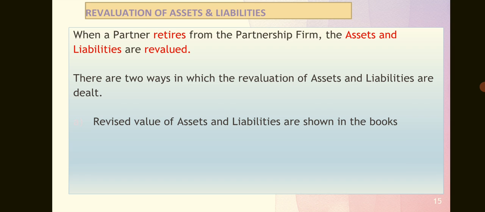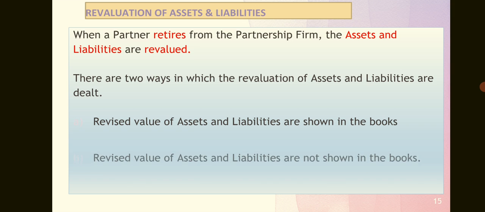On the date of retirement, books of accounts are maintained, a revaluation account has to be opened, and a balance sheet also has to be prepared on the date of retirement of a partner. Why are the books maintained on the retirement of a partner and some calculations done? Because we want to settle the retiring partner.